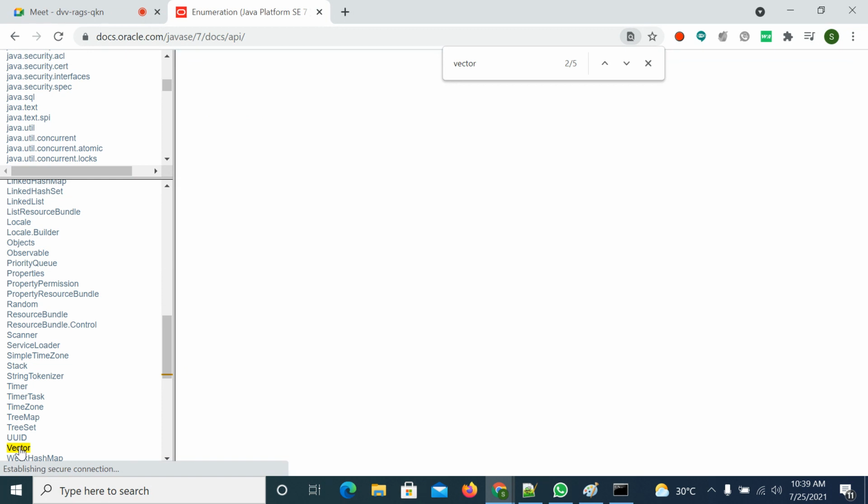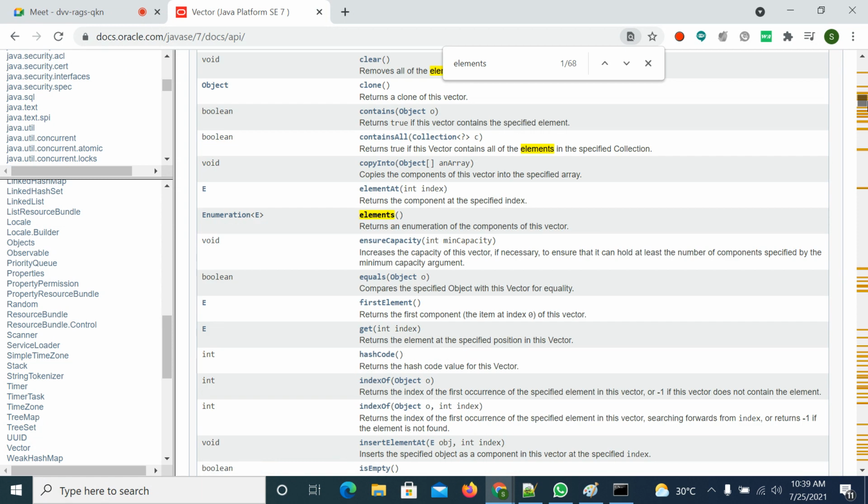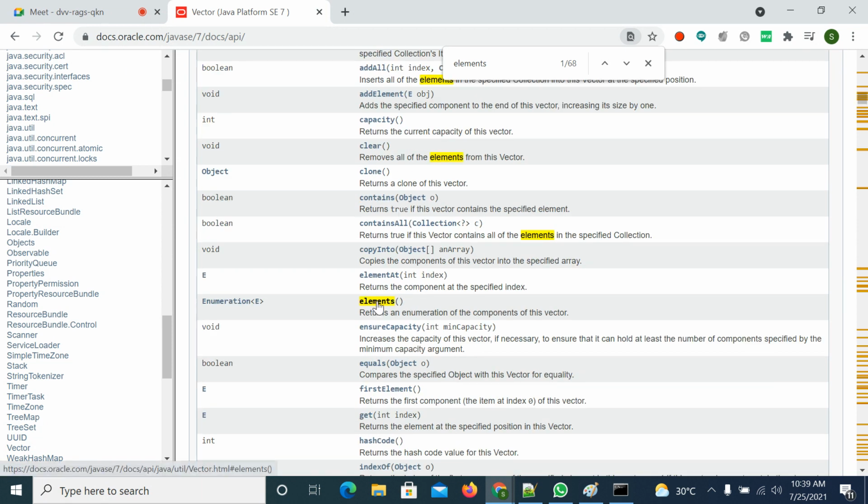Vector class. Go to the elements method. There are so many elements methods, so many matches. So what if you call this elements method? What will it return? It will return an Enumeration object. That means it will return the implementations for the hasMoreElements and nextElement methods, right? So if you call this elements method, it will return an object of Enumeration. Try to remember that.